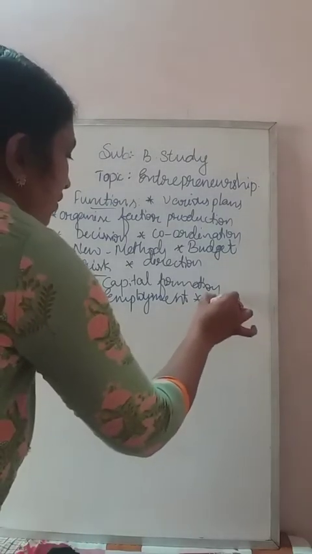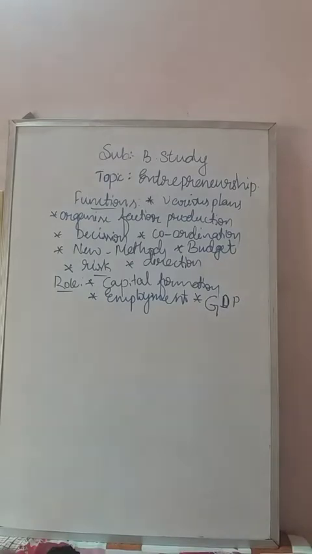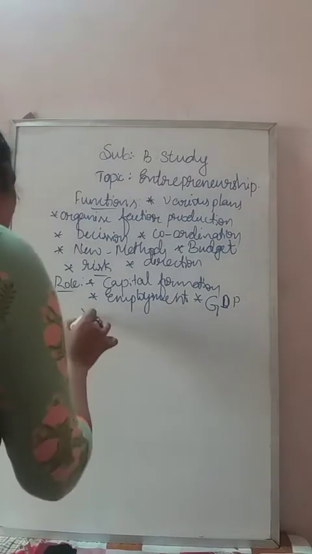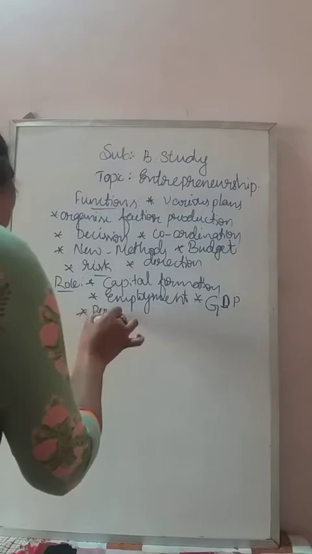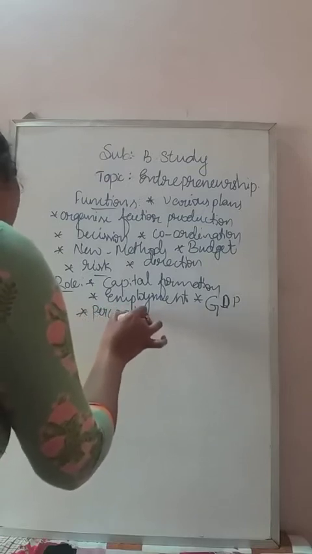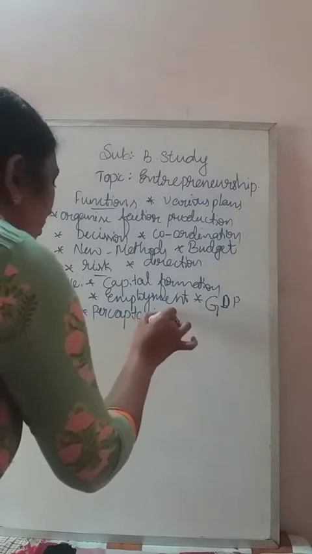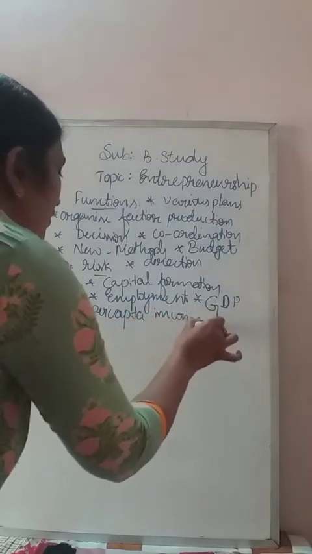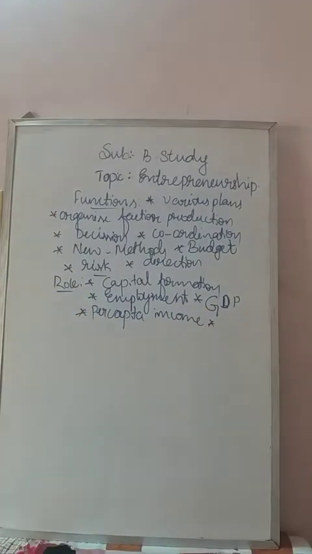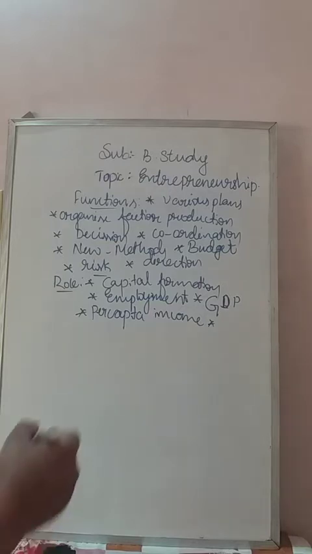What is the full form of GDP? Gross domestic product. It increases based on the income of the people, and he also helps to increase the per capita income. What is meant by per capita income? Per capita income means the income of the individual. The income of the nation is called the national income. Keep in mind, he helps to increase the per capita income of the people.